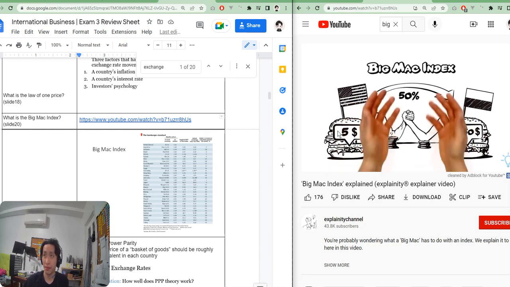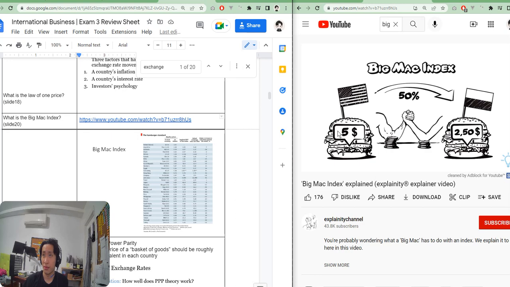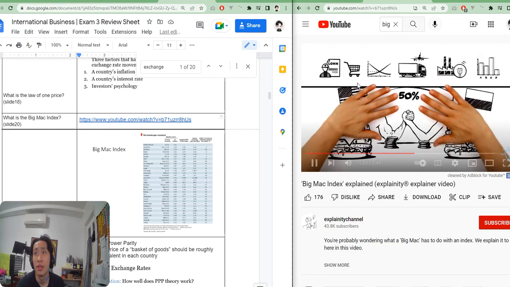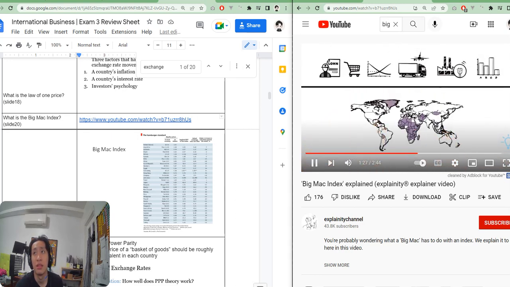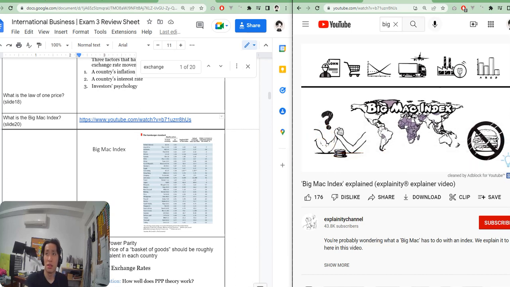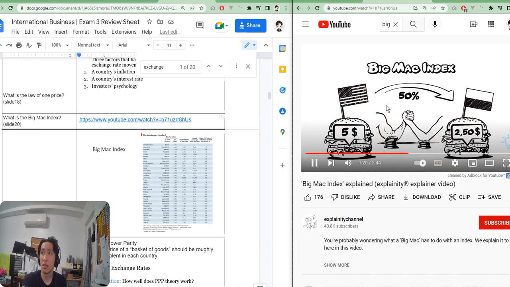But a Big Mac is only a very rough indicator of a currency's value. It disregards too many different factors that affect the price. Besides, in some countries, Big Macs aren't even sold. So commenting on the purchasing power of those countries using this index would be impossible. Some countries, big rough indicator of a currency's value.